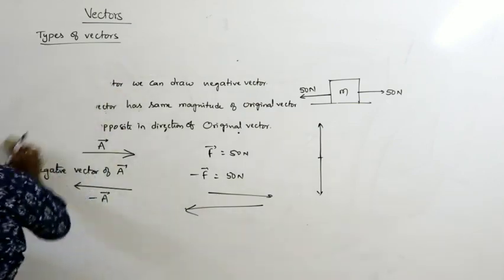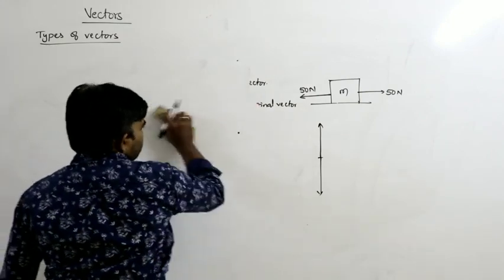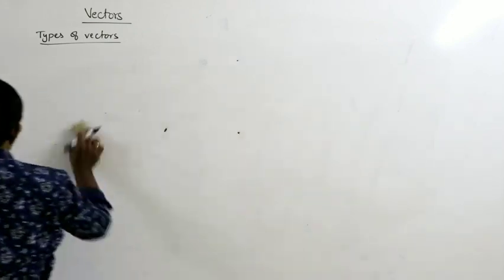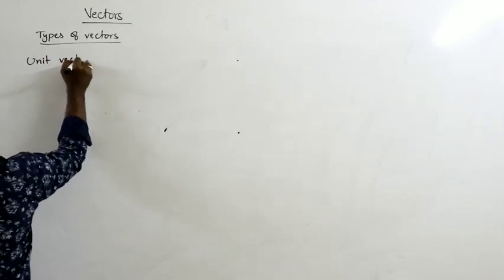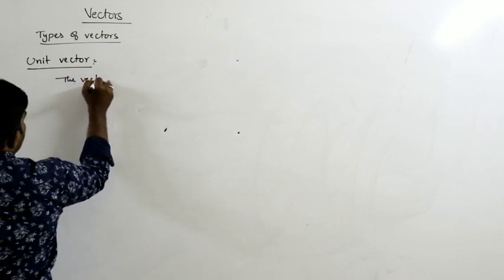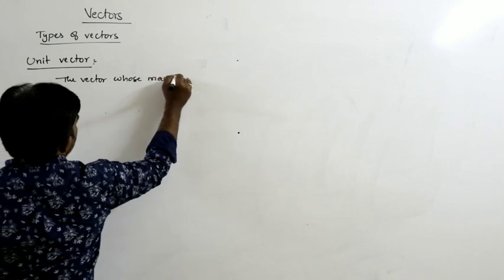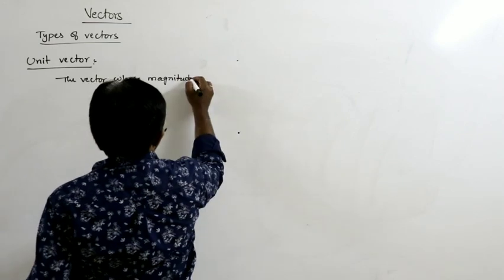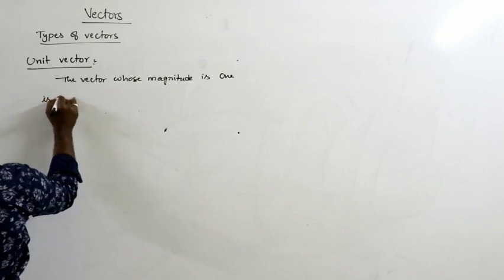Next, one more vector is the unit vector. What is meant by a unit vector? The vector whose magnitude is 1 is called a unit vector.